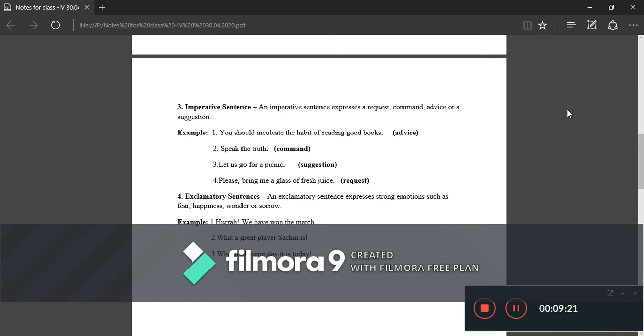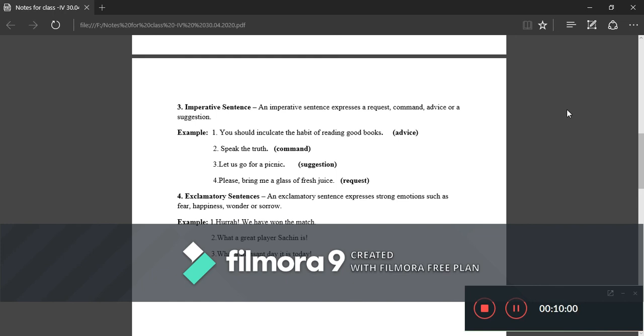There are many examples. What a great player Sachin is. What a pleasant day it is today. Hurrah, we have won the match. Alas, our father is no more. There are many examples, but while framing these sentences, we have to keep one thing in mind. We have to put a sign of exclamation after the exclamatory word, otherwise the sentence will go wrong.